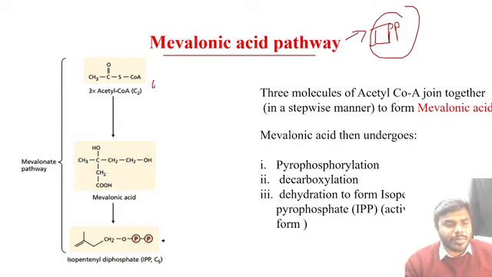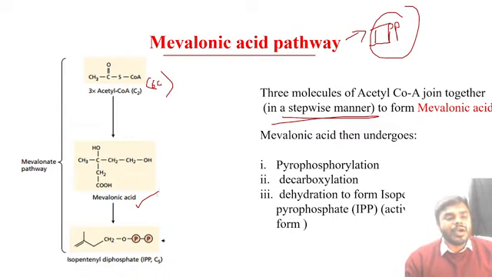So 3 molecules of acetyl CoA, total how many carbon? 6 carbon. 3 molecules of acetyl CoA join together in a stepwise manner, and what are they going to give rise to? They are going to give rise to the mevalonic acid. Very simple point.